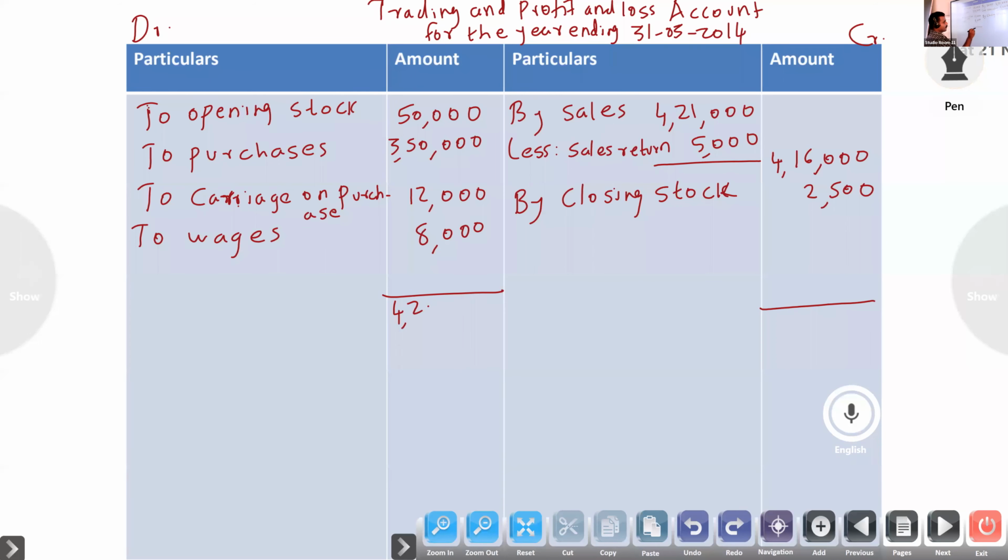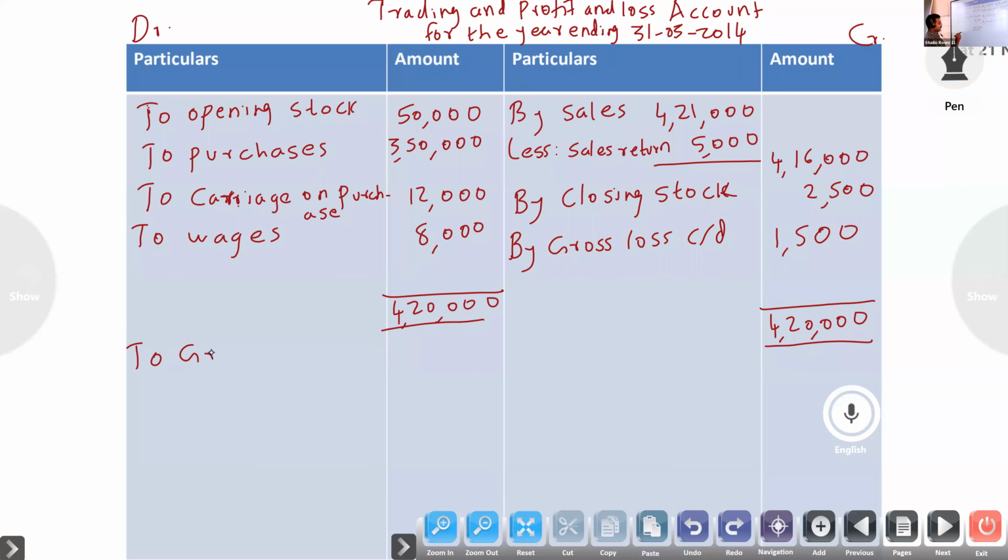That total you have to write on both sides. The balance amount is 1,500.